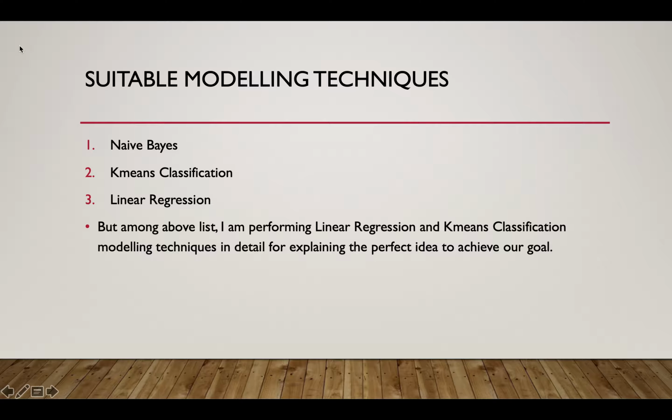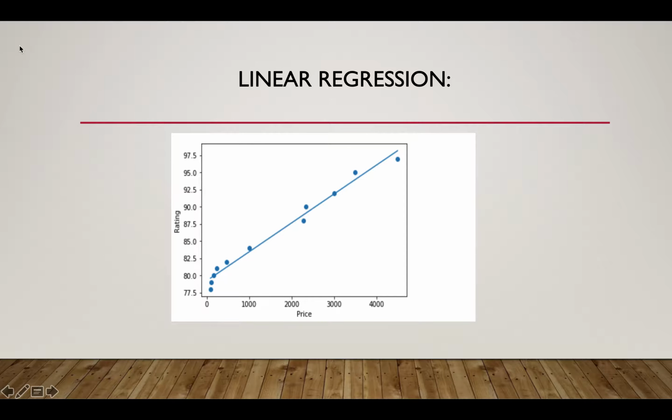But among them, I am performing linear regression and K-means classification in detail for explaining the perfect idea to achieve the final goal. The first one, linear regression. Linear regression is a machine learning algorithm based on supervised learning. It is mostly used for finding out the relationship between variables and forecasting future values. When I train the model, it fits a baseline to predict the values of y for given values of x. In this model, the R-square value is used for finding the accuracy in percentage.